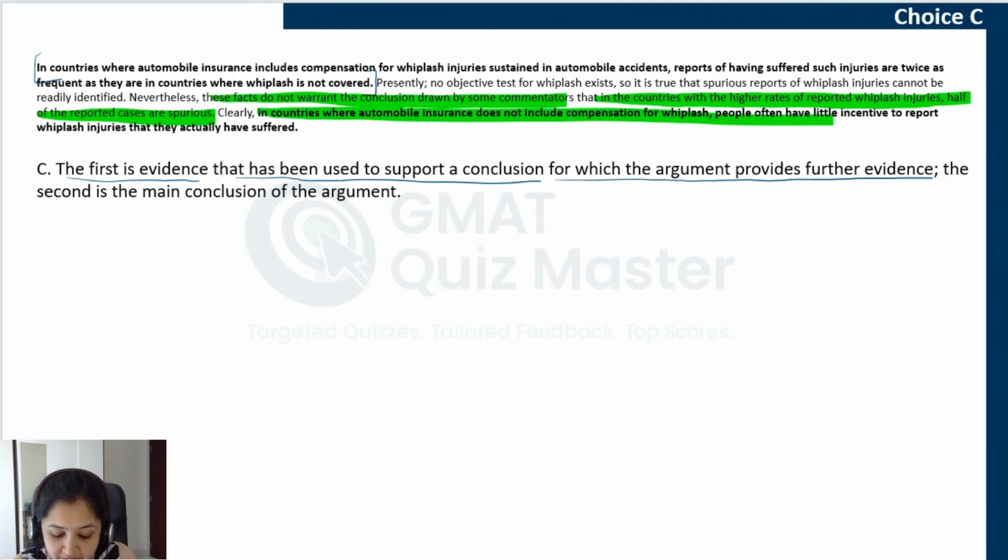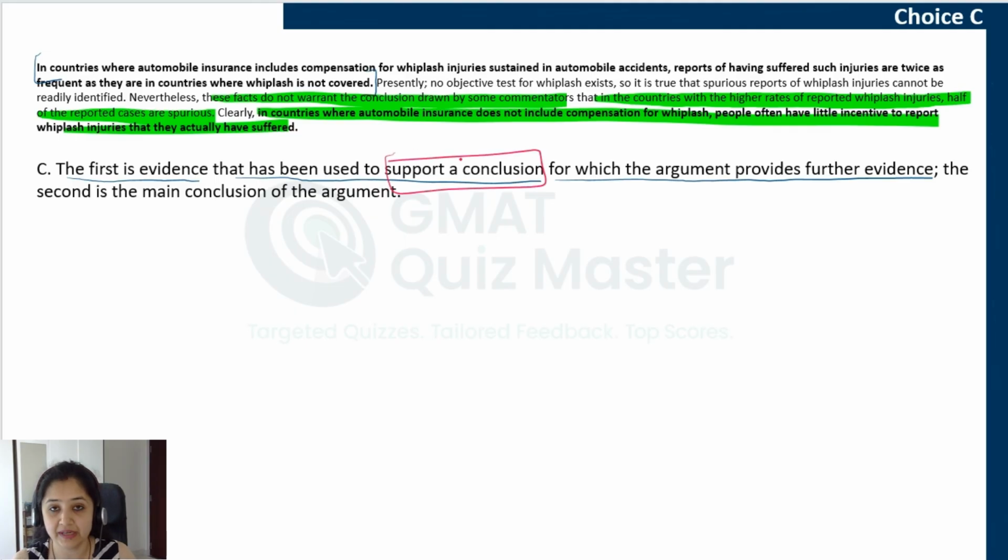So we have three conclusions here. Does BF1 support any one of these conclusions? The answer is no. BF1 presents a situation for which different explanations have been given, and these explanations turn out to be the conclusions here. BF1 does not support any conclusion.